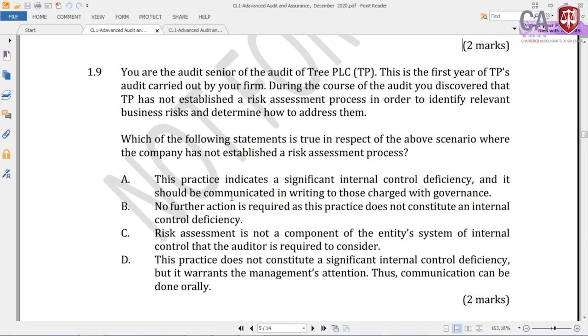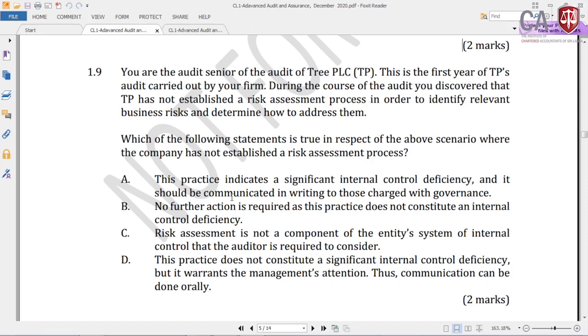Part D, this practice does not constitute a significant internal control deficiency, but it warrants management attention, thus communication can be done orally. No, this is a very significant deficiency, because risk assessment is now, let's say, the COVID-19 situation. If in a bank there is no risk assessment process, how are you going to identify the possible threats for the business in future, and how those are addressed in advance, and how the mitigating factors are developed in advance? Nothing will take place.